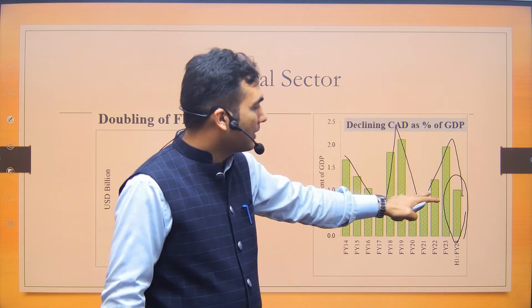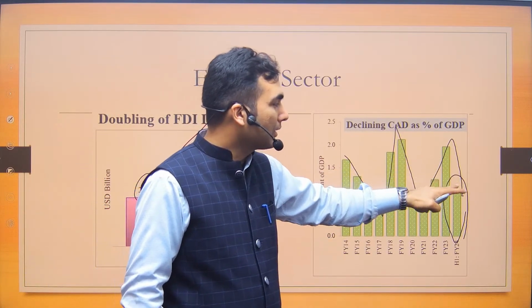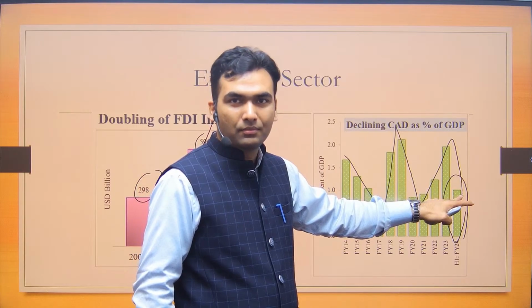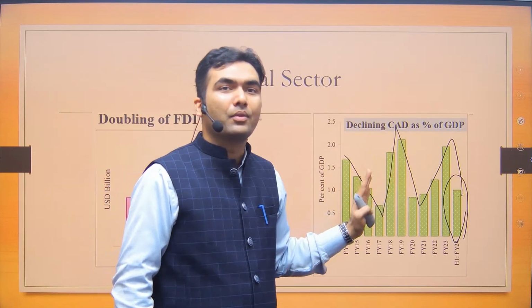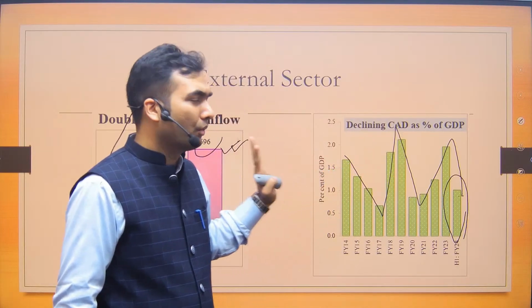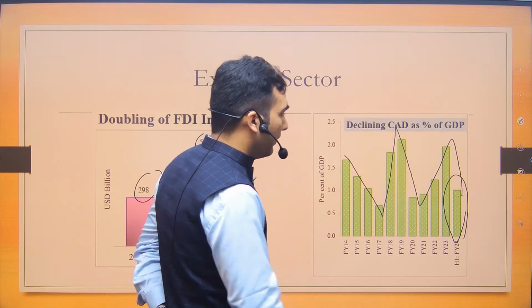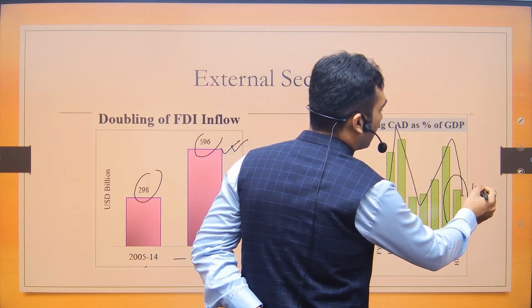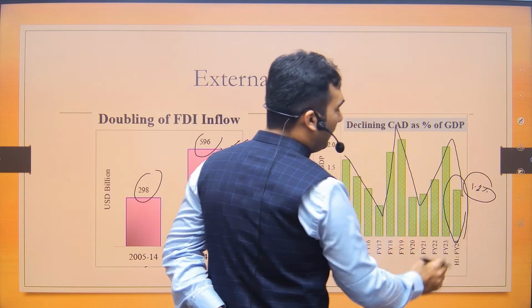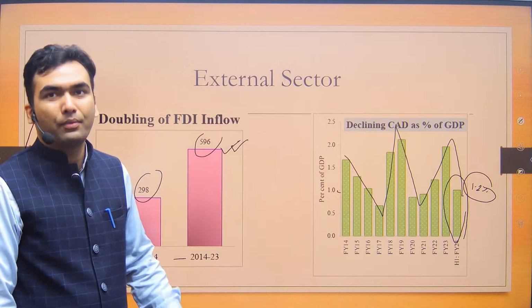Although there was increasing growth for the last 4 years, this year it has gone down. So there is no consistent rising or declining trend. We have to only remember this. And here we have to remember that it is approximately 1.2% of GDP, which is going to be in financial year 24.